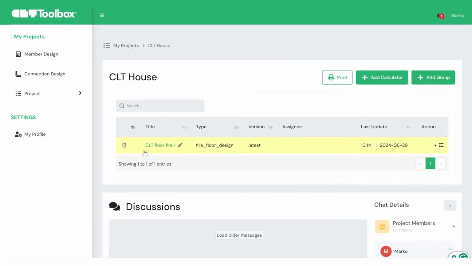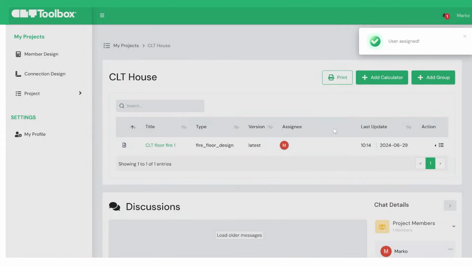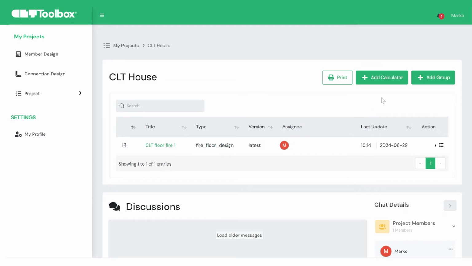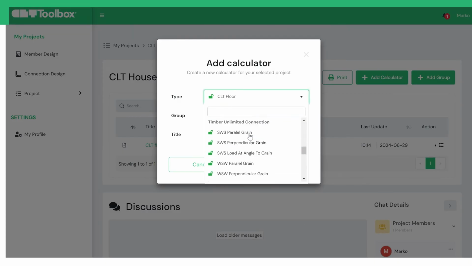You can assign tasks to your colleagues to streamline your workflow. You can also add a new calculator or group through this page by simply clicking Add Calculator or Add Group button. Select the right calculation and you will be directed shortly.